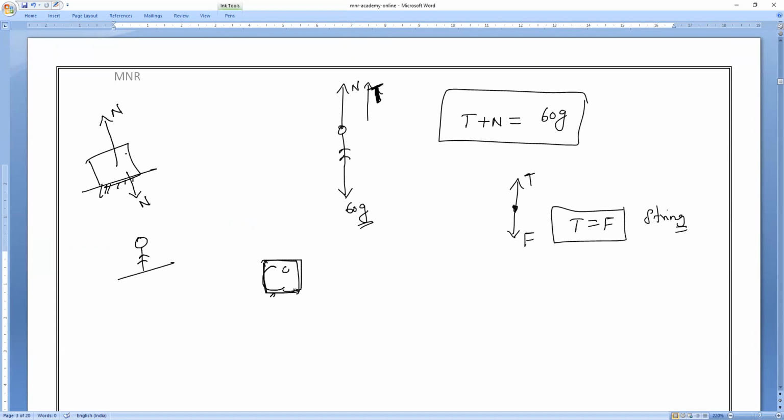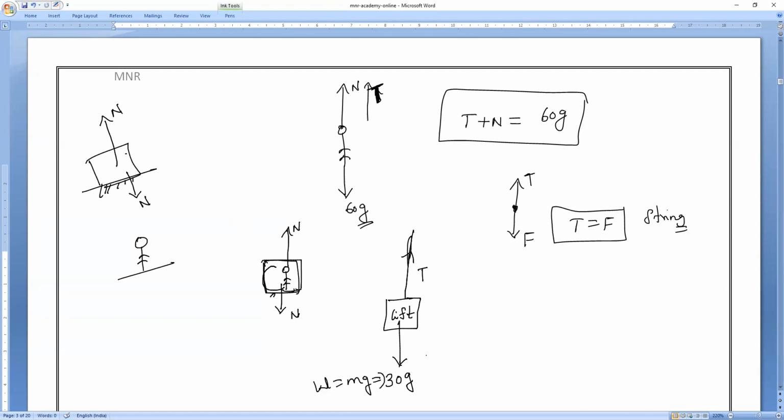Like that, a man is standing inside the lift. Now the lift is exerting a normal reaction N on the man. We have already done this. Now the man is also exerting the same normal reaction on the lift. So will that normal reaction act in the downward direction or upward direction? Downward direction. Upward, it is only tension in the string acting, and downwards, as it is 30 kilograms, it is 30 G. 30 G means what? W is equal to mg. Am I right or wrong?